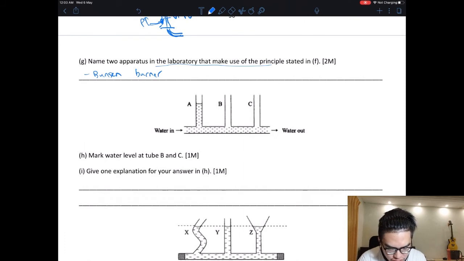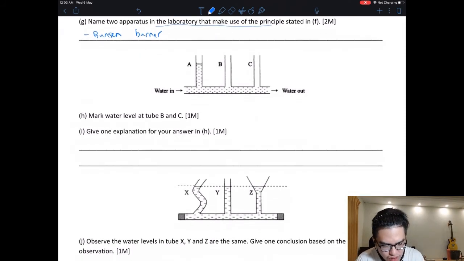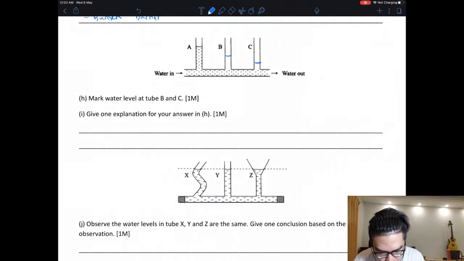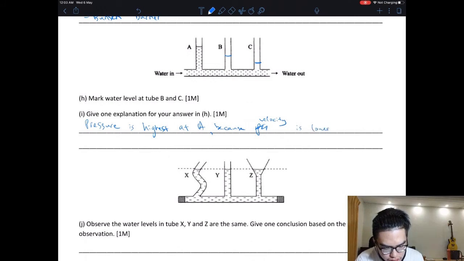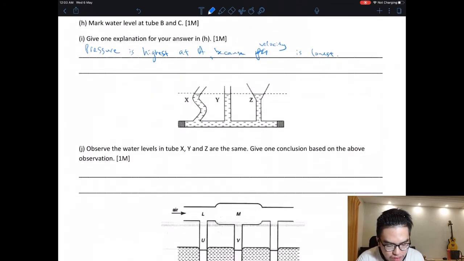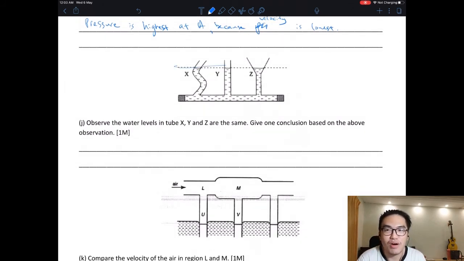Okay, so mark water level at B and C. So there's no up thinner or thicker tube, so just going down. Okay, give explanation in your answer. Okay, pressure is highest at A because velocity is lowest. Okay, so you can say followed by B and C. Okay, so one mark only, don't make it too long. Can you see all water level is the same? Okay, pressure doesn't care about what shape your container is in. It only cares about the height.